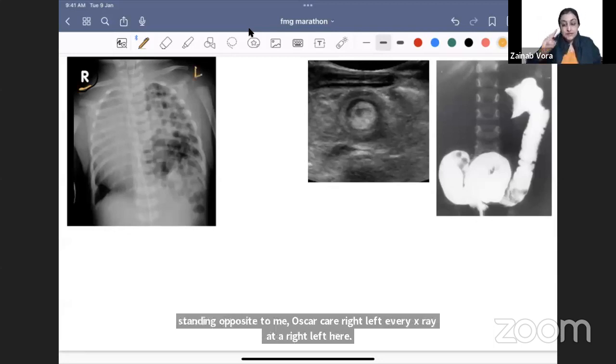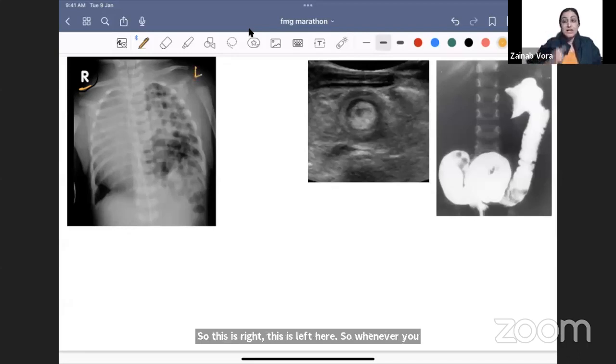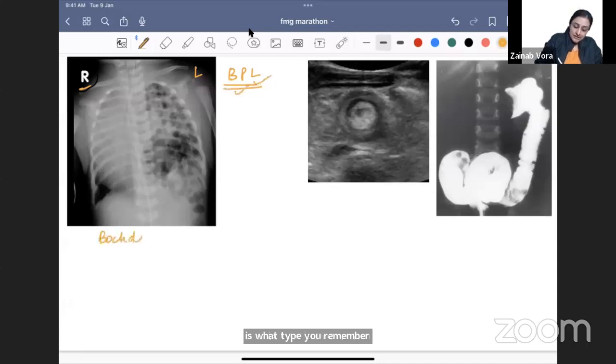So whenever you see left-sided hernia, congenital diaphragmatic hernia, which is what type? You remember BPL. Left side posterior defect, this is Bochdalek hernia. So we have two types of congenital diaphragmatic hernias.